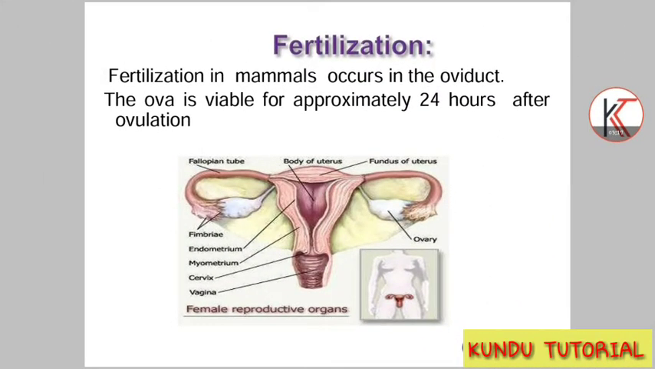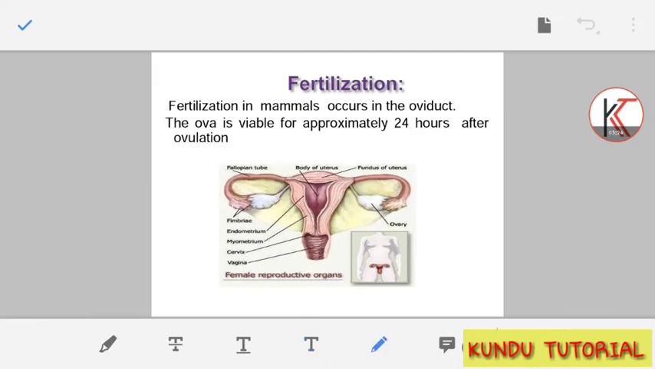In mammals, fertilization basically occurs in the oviduct. Very important line, this one. In the case of mammals, it occurs in the oviduct, that means the fallopian tube. The ovum is viable for approximately 24 hours after ovulation. Ovulation is when the egg cell matures inside the female ovary during the roughly 28-day menstrual cycle. After this, it will be viable for 24 hours.